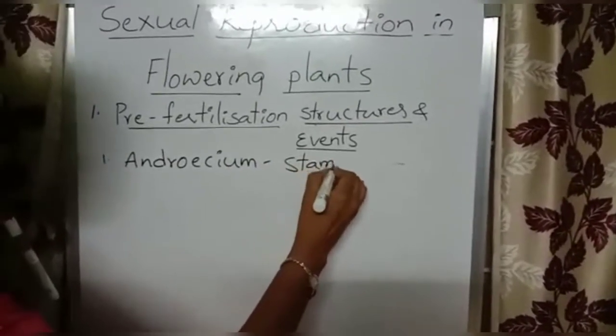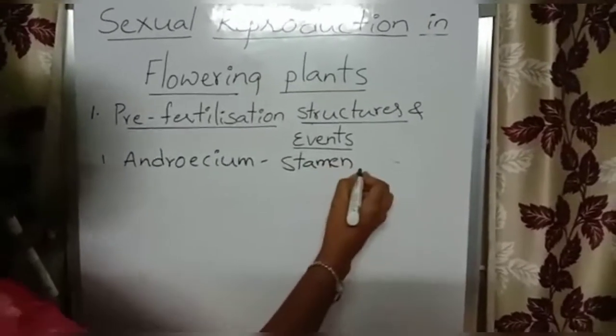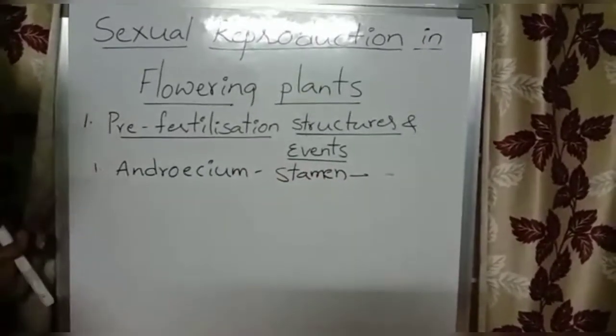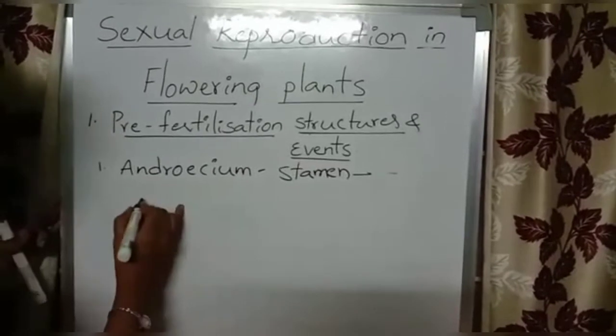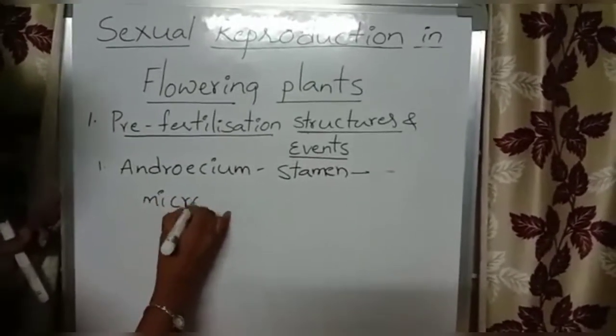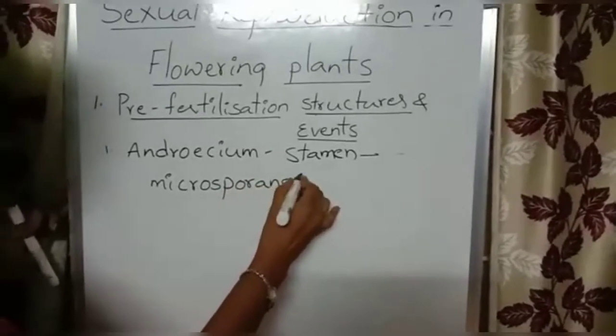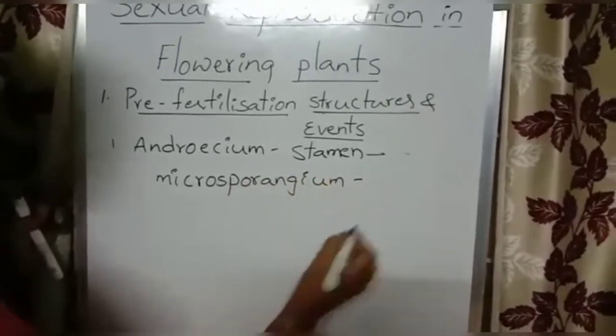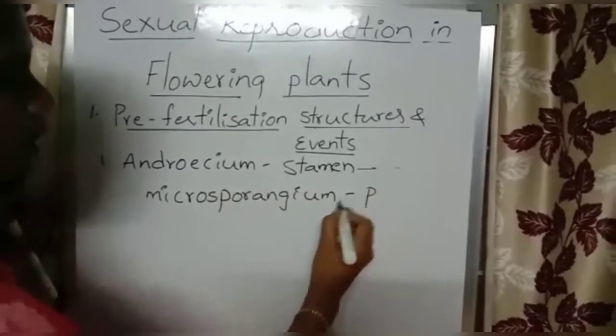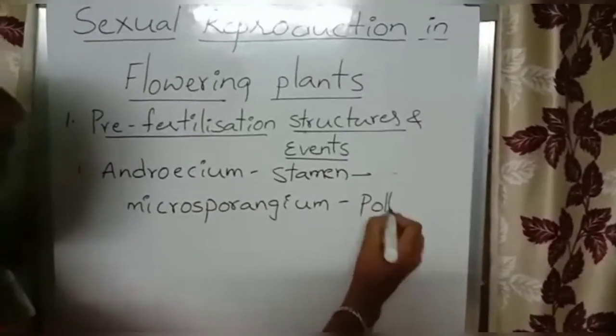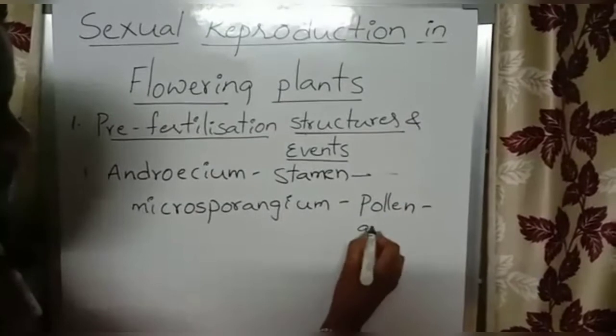The units of androecium are called stamens, and in the stamen the fertile part is the microsporangium. These microsporangia will develop pollen grains.